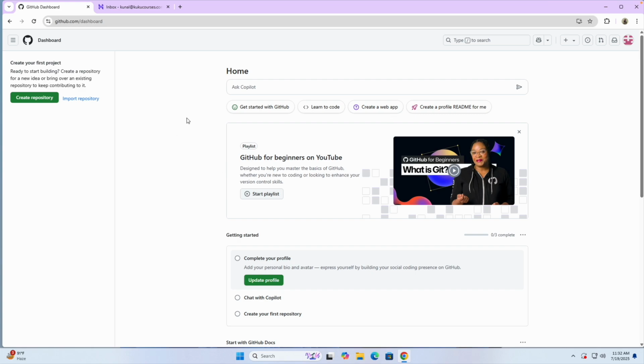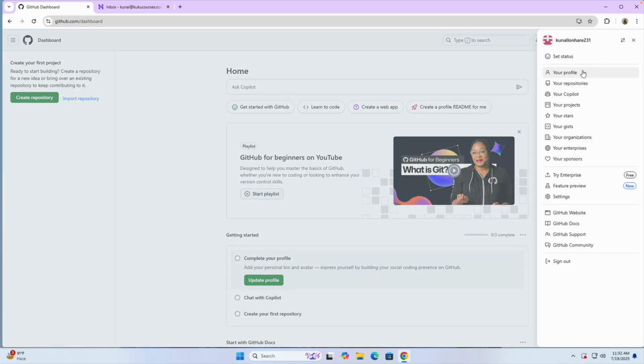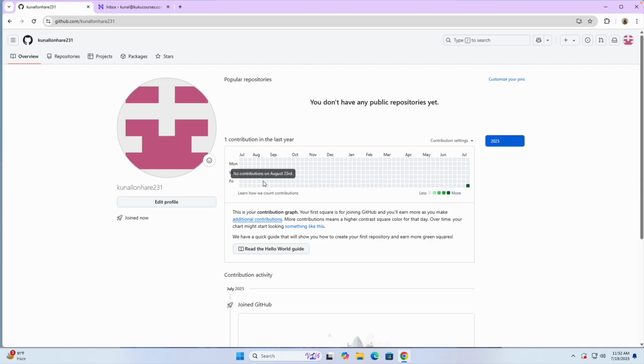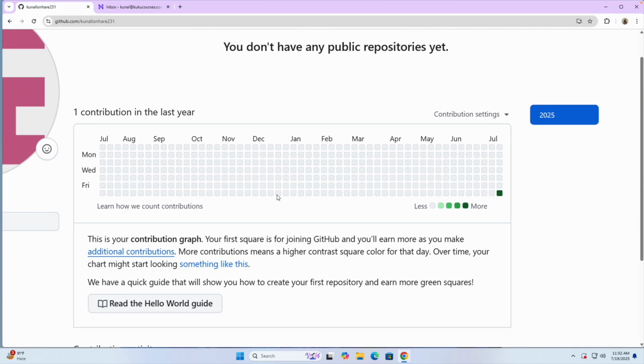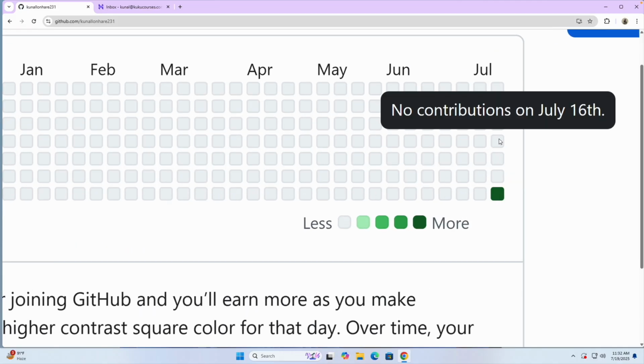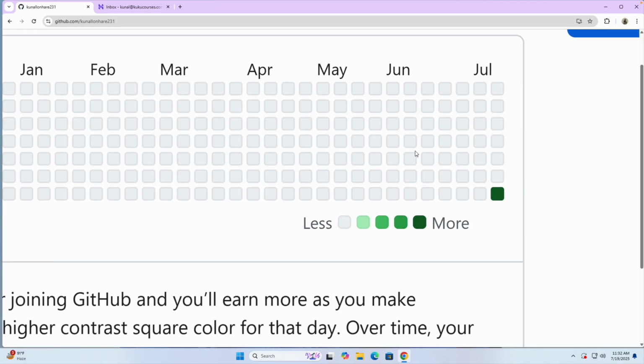Now you don't have to worry about all the things you see over here. Just go to the account here. You can go to your profile, and here you can set things up. By the way, here you can see whatever activity you do. Let's say you create a new repository and all. It will show in green color that you have added this particular contribution.